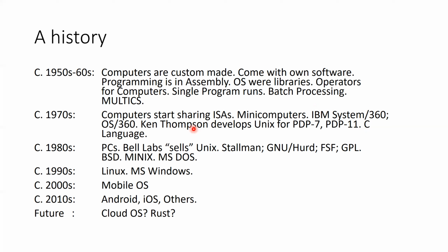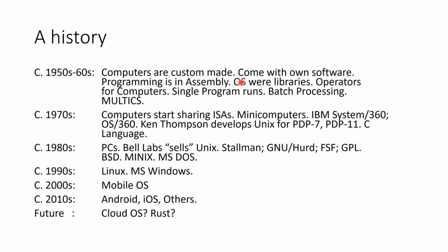And then as the operating system started improving on computers, they were able to run multiple programs on the computers. As we discussed earlier, computers ran only one program at any given time, and there was no operating system on those computers. There was usually one big program running on those computers.